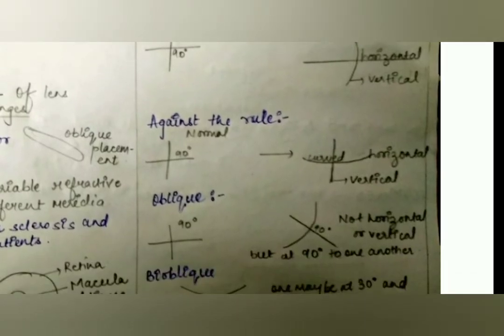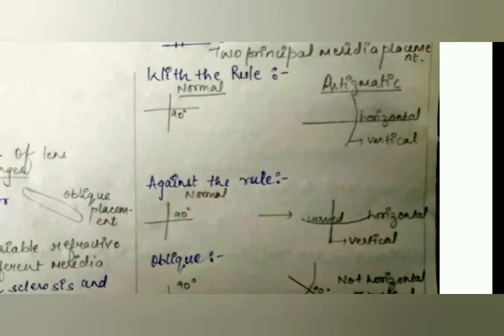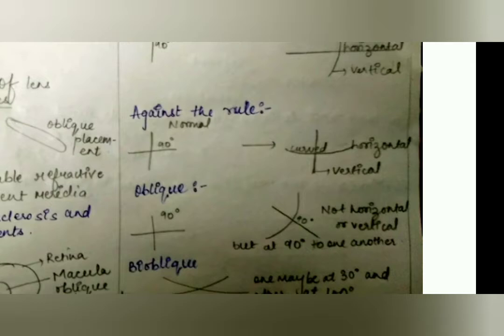Then the against the rule is having a normal meridia. Okay, we are all talking about the normal meridia at 90 degree in against and with the rule, but one meridia is more curved and another meridia is less curved. So here the horizontal meridia is more curved than the vertical meridia.